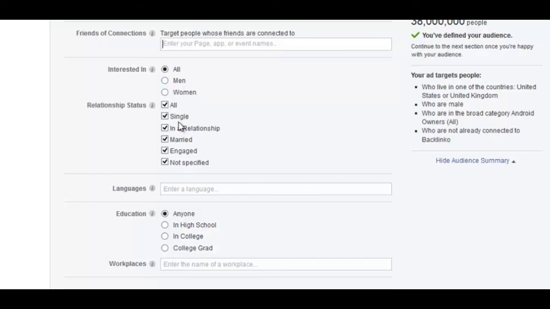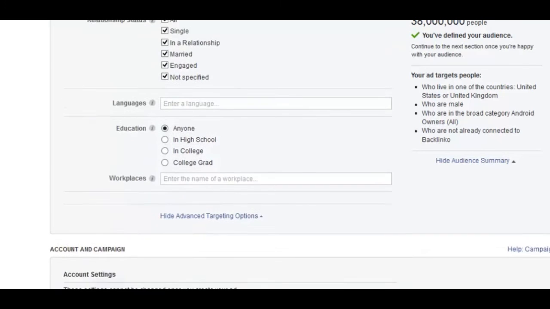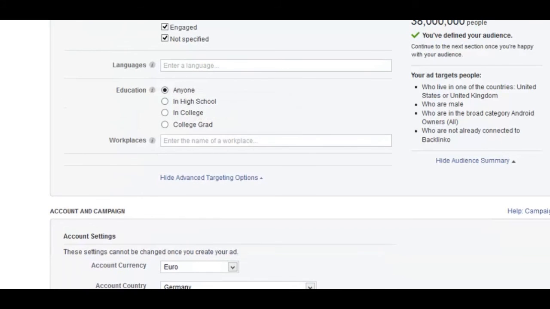And also, if you target people with a particular orientation, you can choose men or women. Same story with relationship status. If you sell something for married people, you wouldn't want to include single and people in a relationship, right? Same story with languages and education.